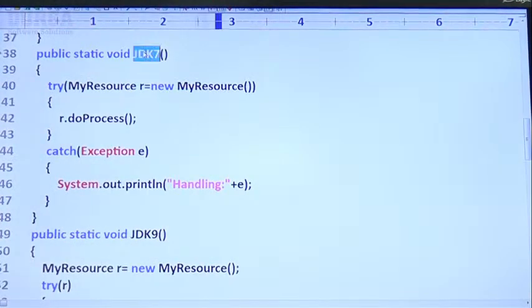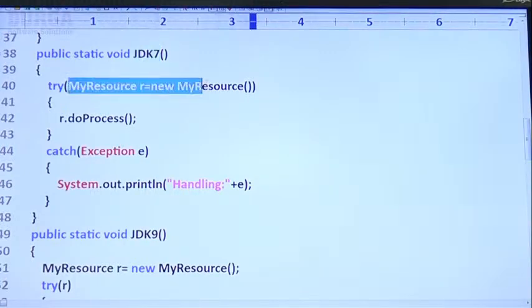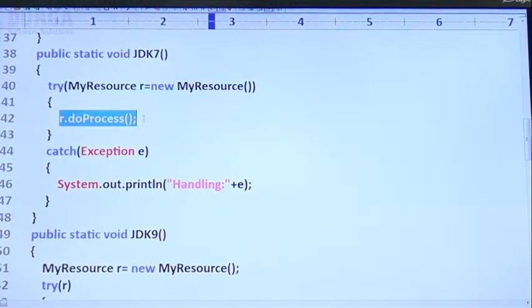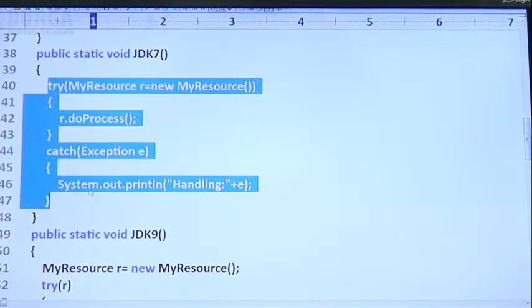But same from JDK7: have you observed? Now I created the resource as part of the try block. Next, call the process. But am I using a finally block? No. Am I closing explicitly?